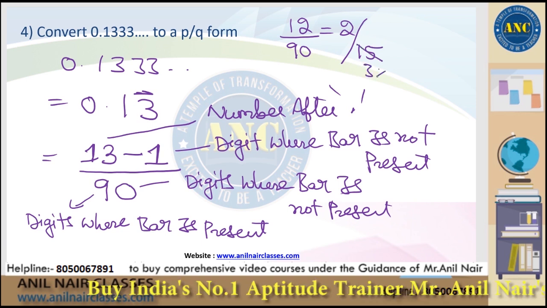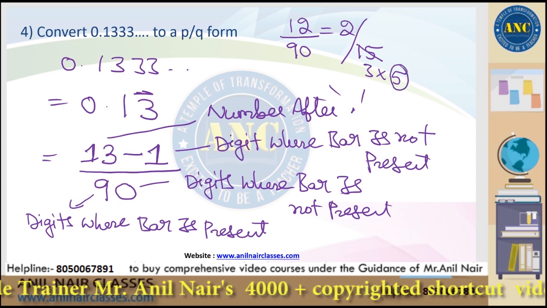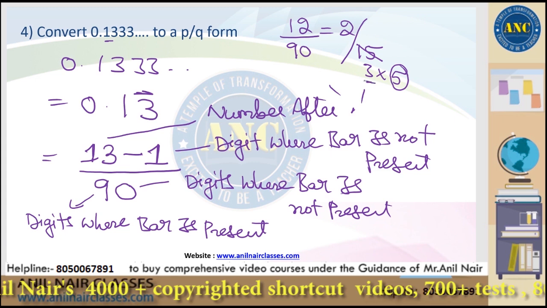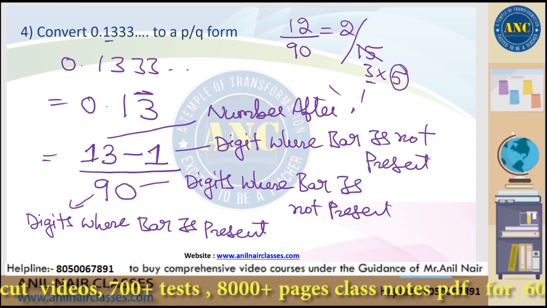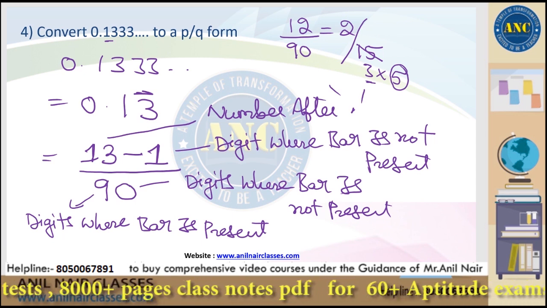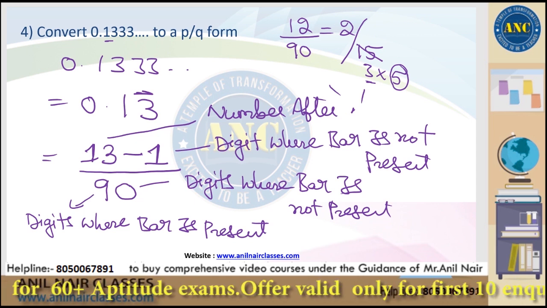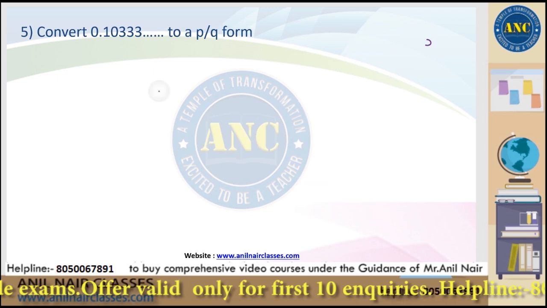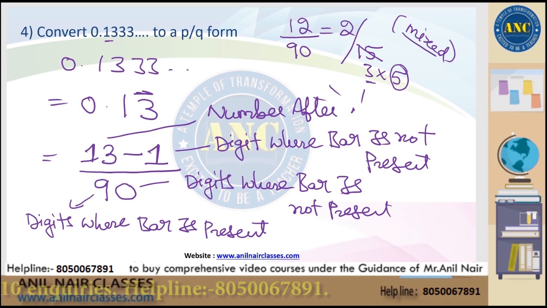15 is derived from 3 and 5. 5 is what makes one digit terminating. If the denominator is a power of 5, I will get a terminating decimal. That is the reason one digit is terminating. If the denominator is a power of 3, then it will be repeating. That is the reason a few digits are repeating. This is the concept of a mixed decimal. What is a mixed decimal? Mixed is nothing but terminating plus recurring. Next one.